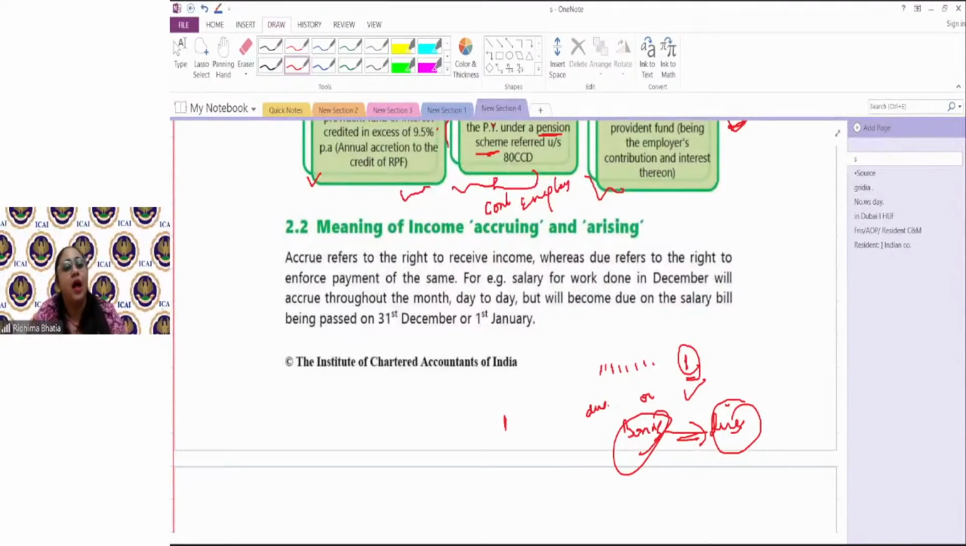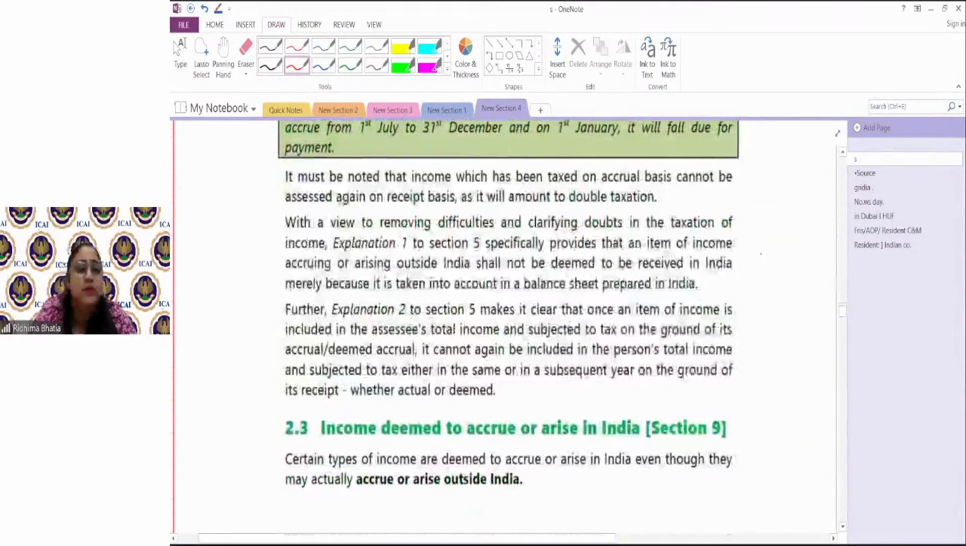And you will say, ma'am, आपने कहा था income accrued during the year is also taxable and income received during the year is also taxable in India. But जो income accrue के बेस पे tax हो गई है, वो receive के basis पे दोबारा tax नहीं होगी. The income which is taxed on accrued basis would not be taxed again on received basis and vice versa. And vice versa. Got it? So accruing concept is clear.